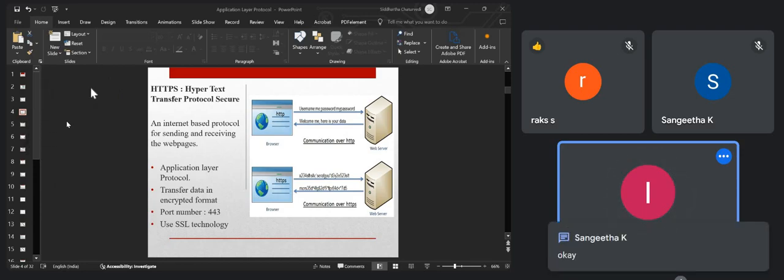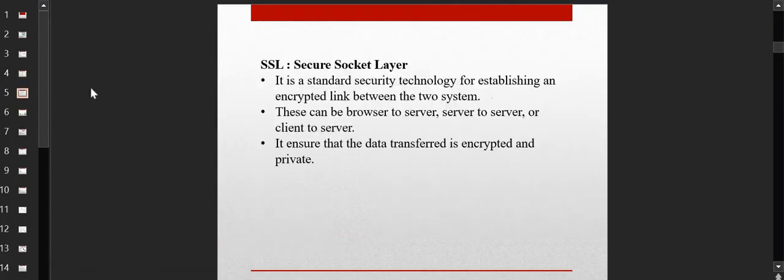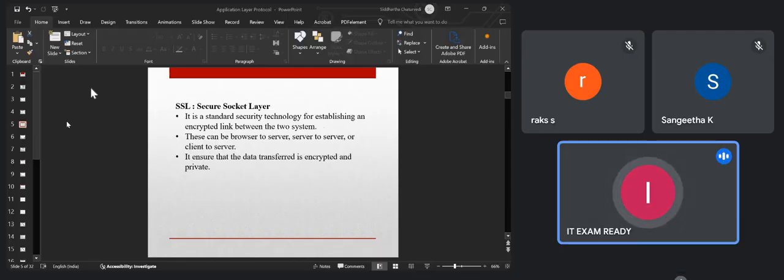Okay. Now let's move to the SSL. So we spoke about the SSL in the HTTP, that HTTP plus SSL will give you HTTPS. What is SSL? Secure Socket Layer. This is a kind of standard security technology which will help you to establish an encrypted link between the two systems. Here the browser and the server, or the server to the server, or the client to the server, these can use these services, and it ensures that the data which is transmitted is encrypted and private, and it is not known to everyone.